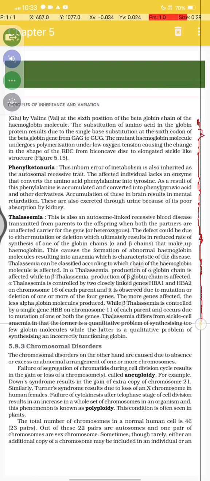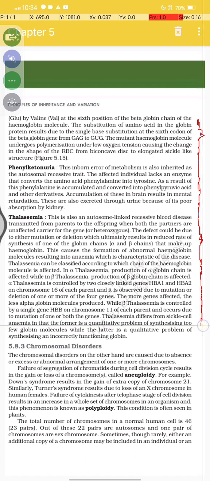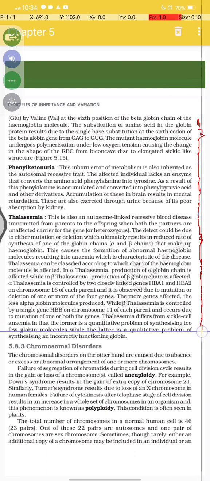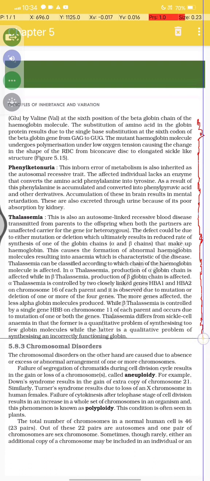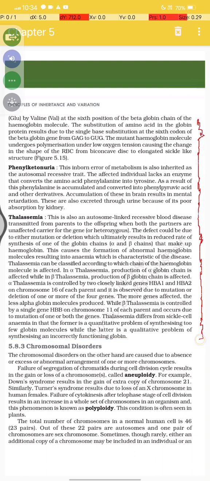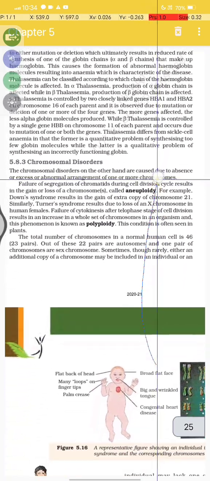Thalassemia differs from sickle cell anemia in that the former is a quantitative problem of synthesizing too few globin molecules, while the latter is a qualitative problem of synthesizing incorrectly functioning globin.